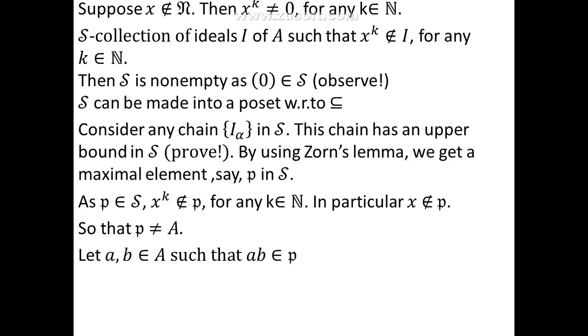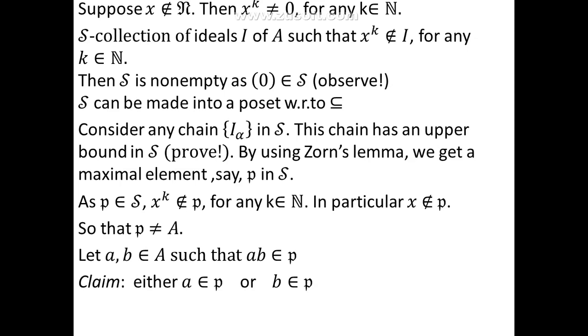We will now prove that this maximal element P is a prime ideal of A. The first condition is already there, that is, P is a proper ideal of A. Now we'll try to verify the second condition in the definition of a prime ideal. That is, let us take two elements a, b in A such that a times b belongs to P. We have to prove that either a belongs to P or b belongs to P. So the claim here is either a belongs to P or b belongs to P.